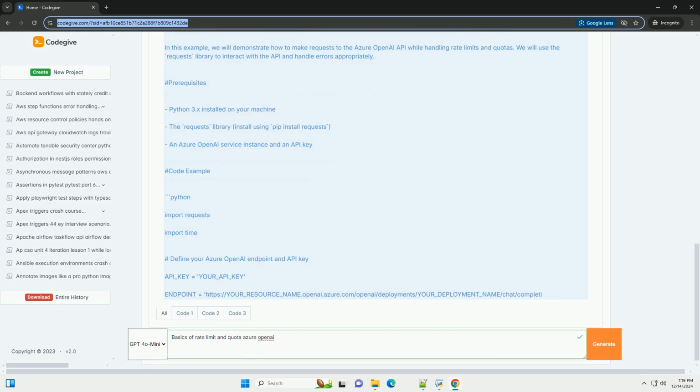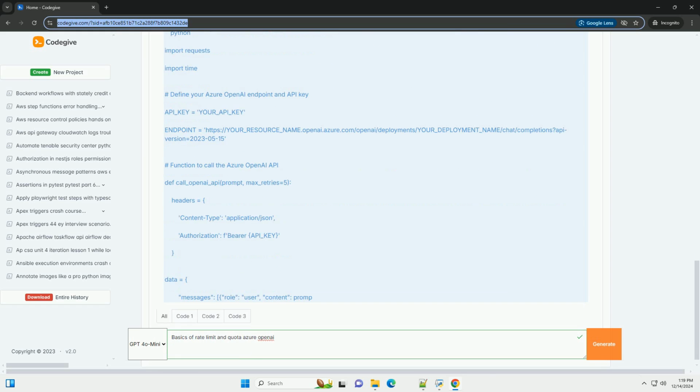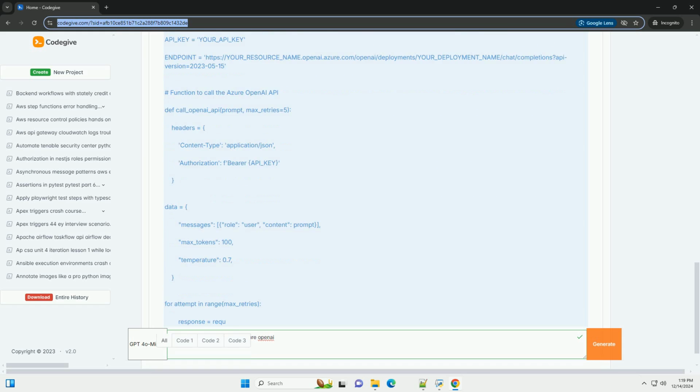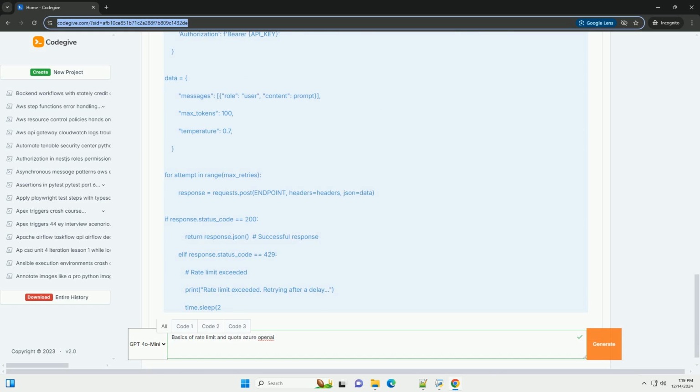In this tutorial, we will cover the basics of rate limits and quotas in Azure OpenAI, along with a code example to demonstrate how to handle these constraints in your application.